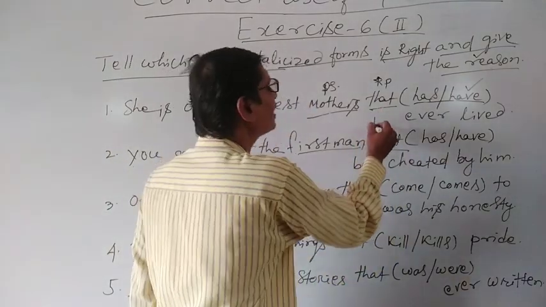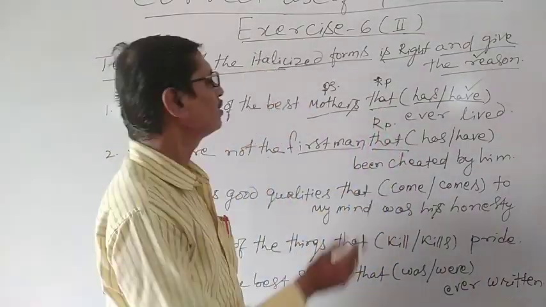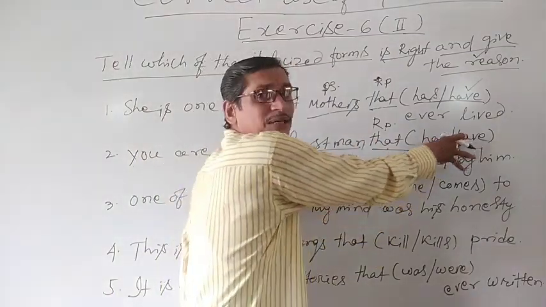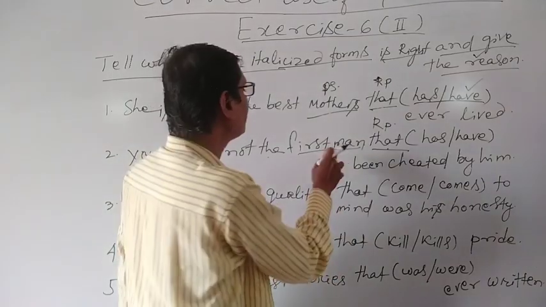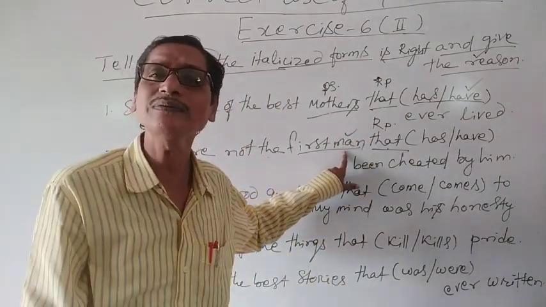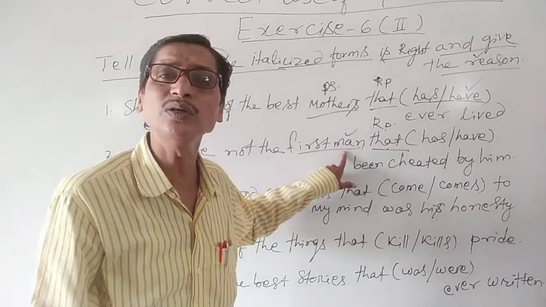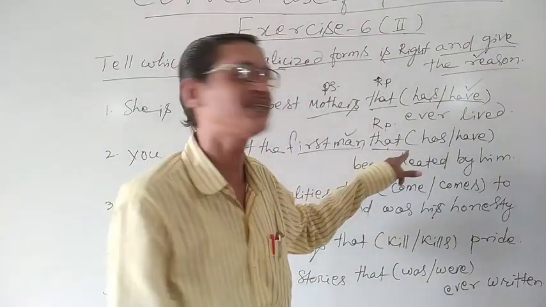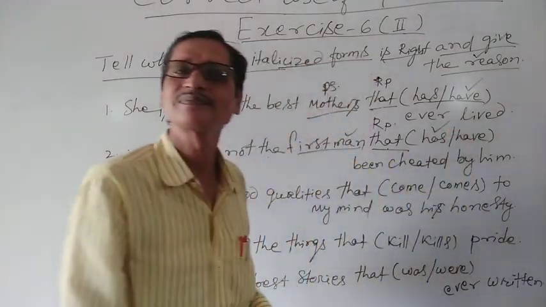That is the relative pronoun. So after this relative pronoun is the subject of this verb, and man is the antecedent. Man is a singular subject. So what will we do? We have to use a singular verb over here so that it will agree with it. So this is the reason.